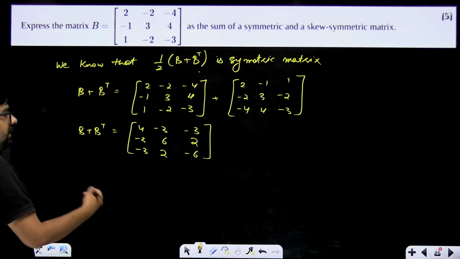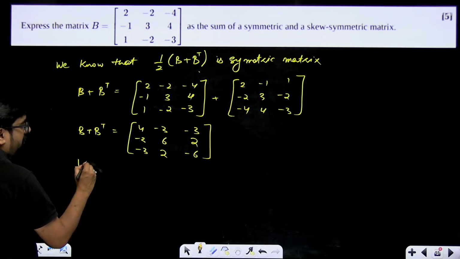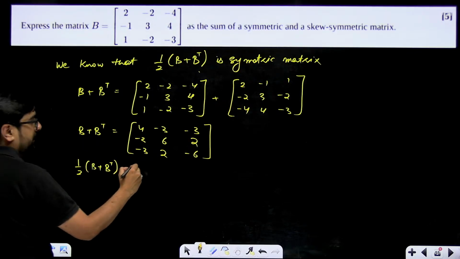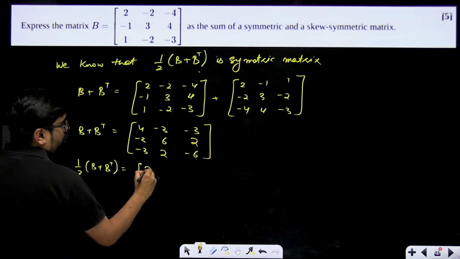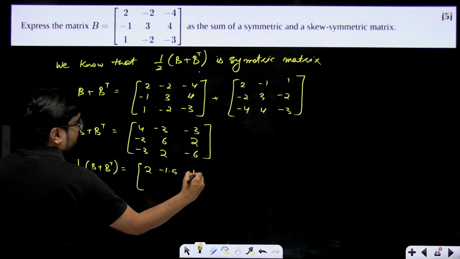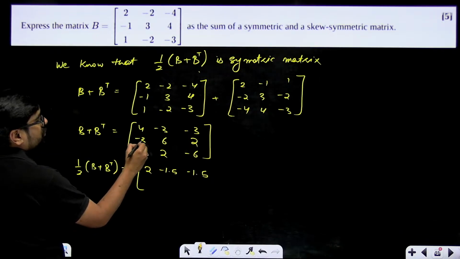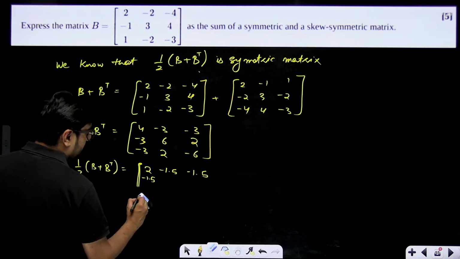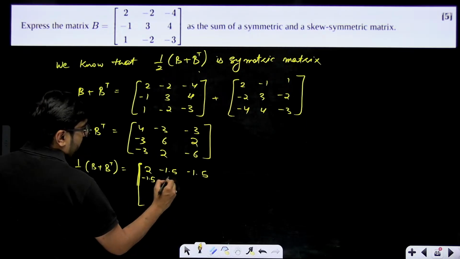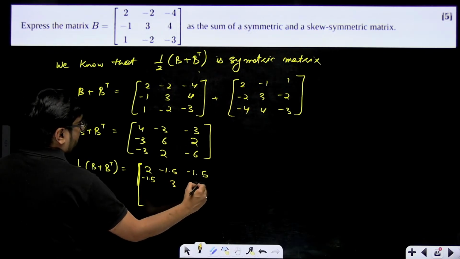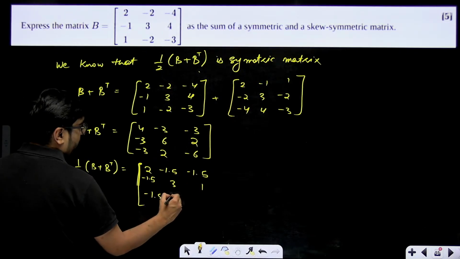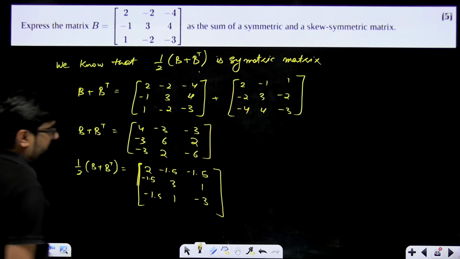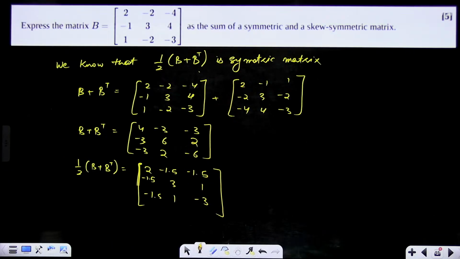Then you can do half, right? So half of B plus B transpose will be equal to, just multiply half inside. So this will become 2, minus 1.5, minus 1.5, then minus 1.5, 3, 1, minus 1.5, 1, and minus 3. This will be your half of B plus B transpose.